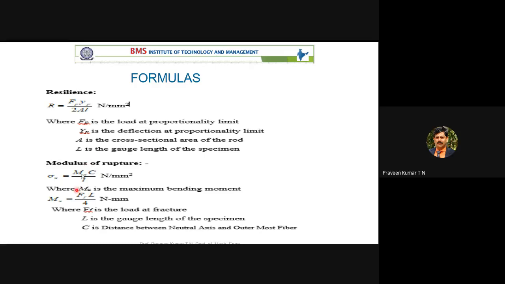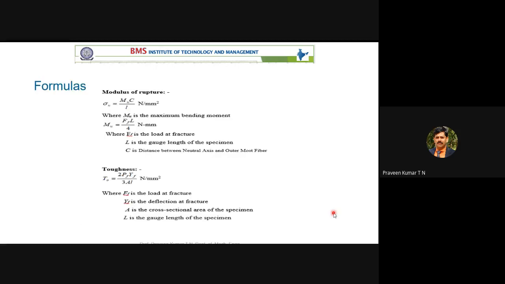Then Mu is your moment, the maximum bending moment, that is FF times L divided by 4. FF is the load at fracture, which again you are getting from the table. And L is the length of the specimen. Whether it is a lowercase or uppercase letter, there is a mistake here, it is always the gauge length. So C is 25 mm, that is already a concept. The distance between the neutral axis of the beam and the outermost top or bottom surface is 25 mm. That is the beam height divided by 2, which is nothing but C.